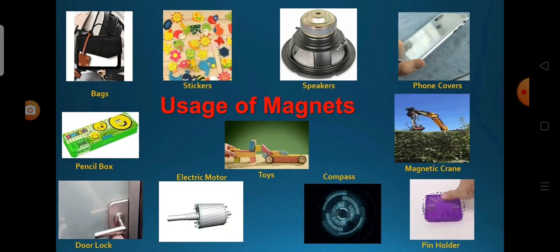We see about the usage of magnets. We use various equipment with magnets in day-to-day life. In speakers, in small electric motors, in some door locks, bags, in some toys, in compasses, in pencil boxes, stickers on refrigerators, phone covers, pin holders, magnetic rings. In these, magnets are used.